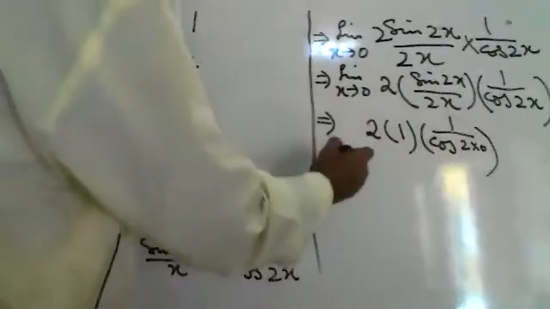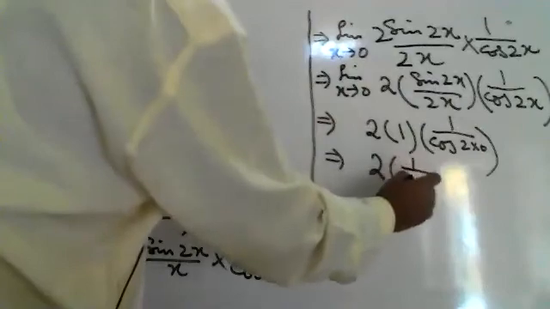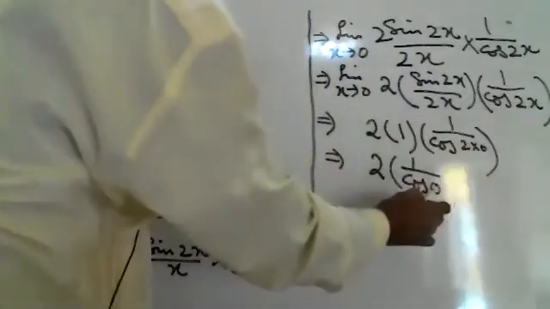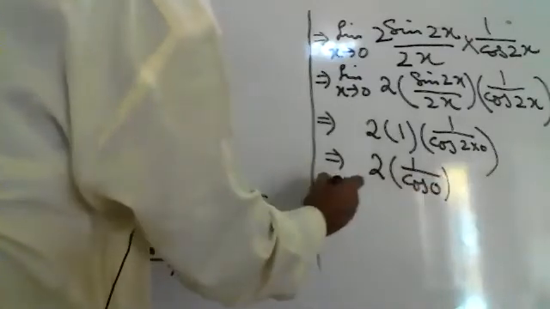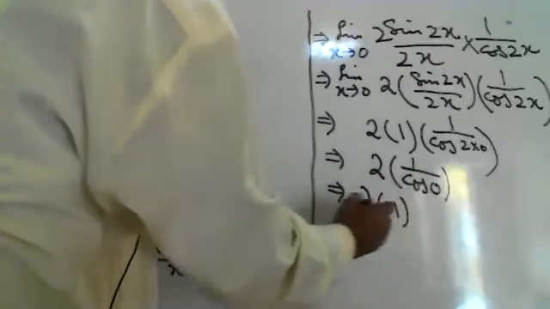Two into 0 will be 0. It is 2 into 1 over cos 0. 2 into 0 will be 0 and cos 0 is 1. The answer is 2.